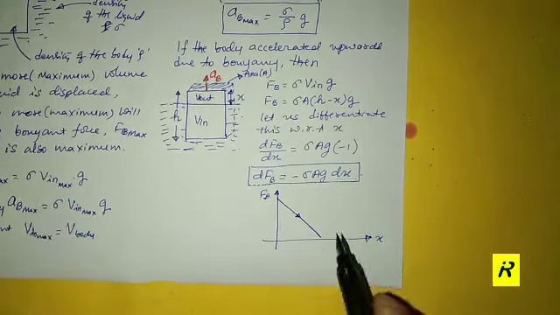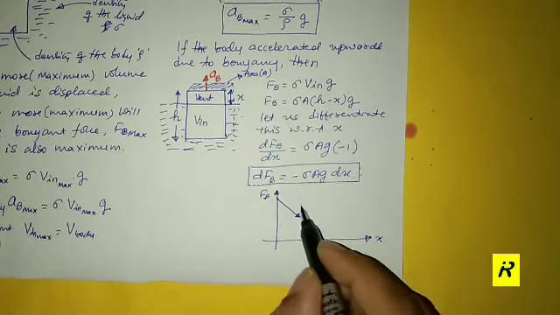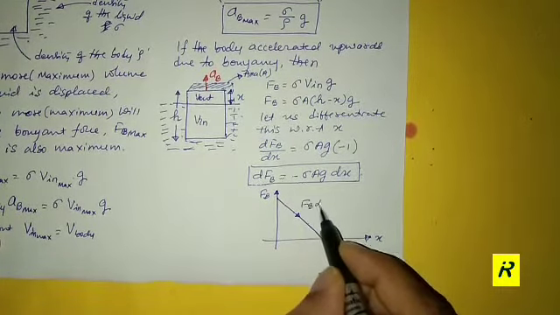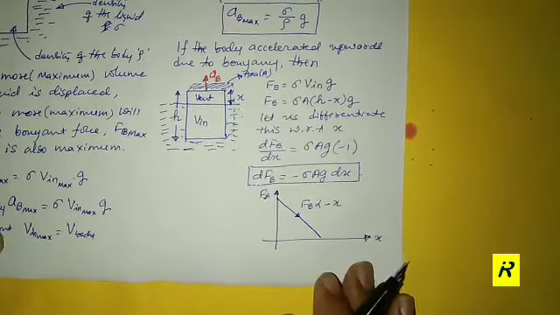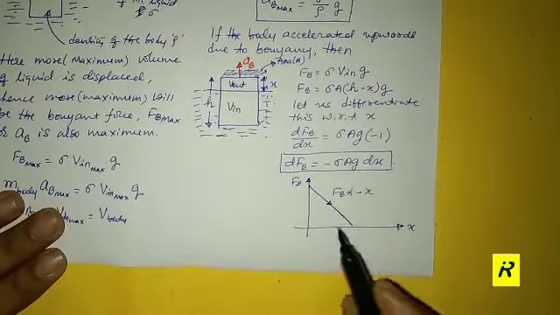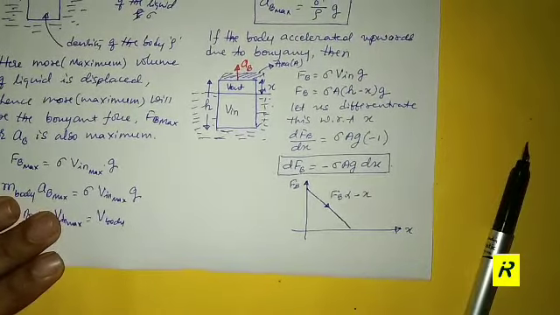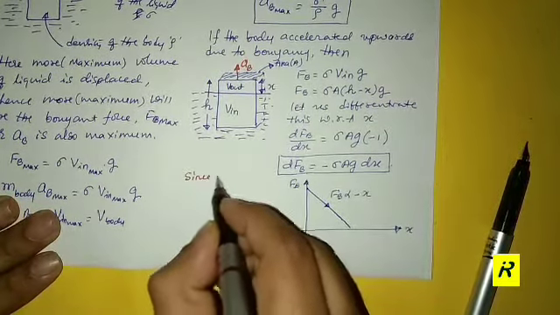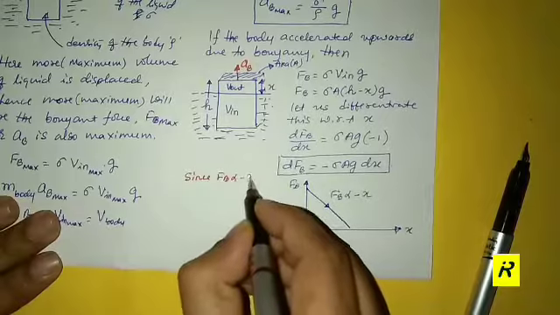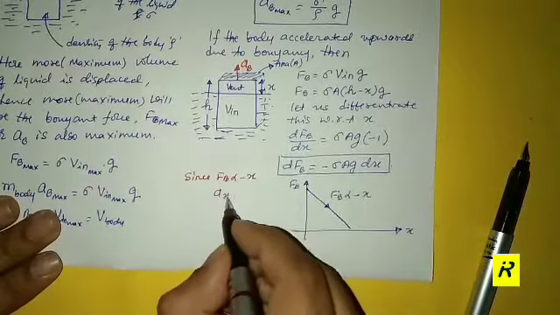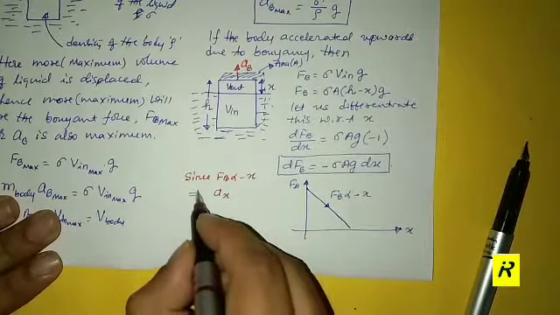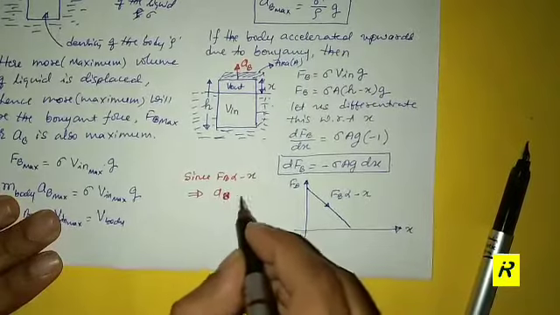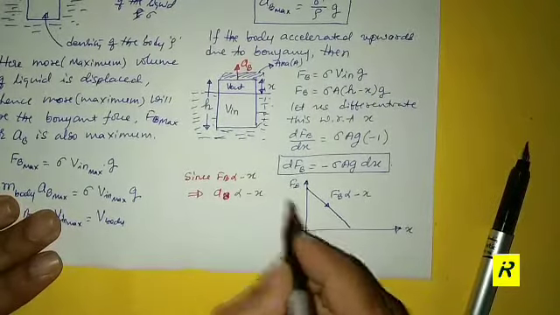It is a linear graph, that is, buoyant force is proportional to minus x. So you can also conclude that since FB is proportional to minus x, AB is also proportional to minus x.